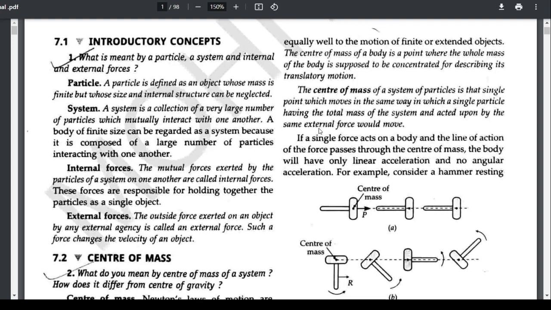That means if we consider a point on the object as the center of mass, then we can apply Newton's laws of motion on the object by considering the whole mass of the body concentrated on that point. If we apply external forces on that point, then it will move according to Newton's laws of motion. That point we call the center of mass.